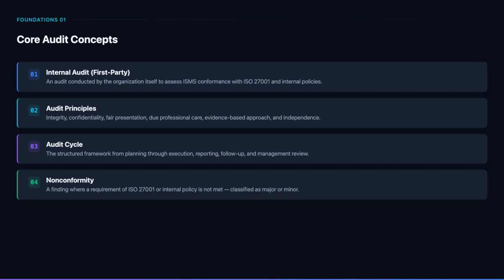A nonconformity is a finding where a requirement of ISO 27001 or the organization's internal policies is not being met. Nonconformities are classified as major, where a control is absent or completely ineffective, or minor, where a control exists but has gaps. Each nonconformity requires a corrective action plan with clear ownership and deadlines.